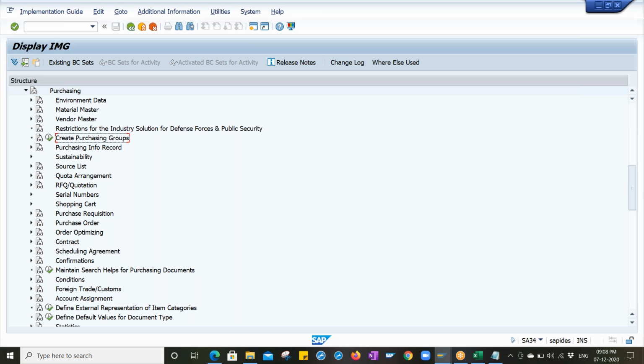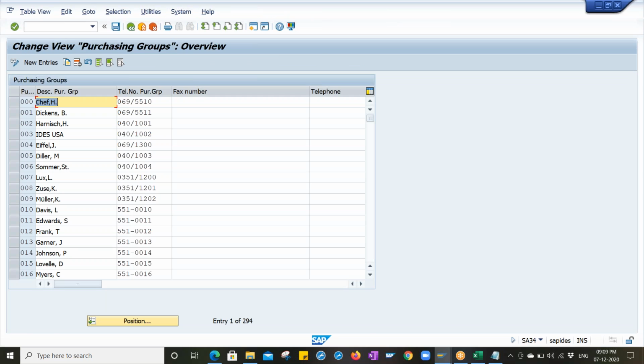A group is just like a self-employed person, or a group that takes responsibility to purchase different types of goods. Whether the purchase order has been delivered or not, when the vendor is going to deliver the goods, when the goods are arriving, what happens in between. So many responsibilities are there. Those are called a purchasing group. It may be an individual person or a group. It's like a self-employed person, or you can also say a company employee.